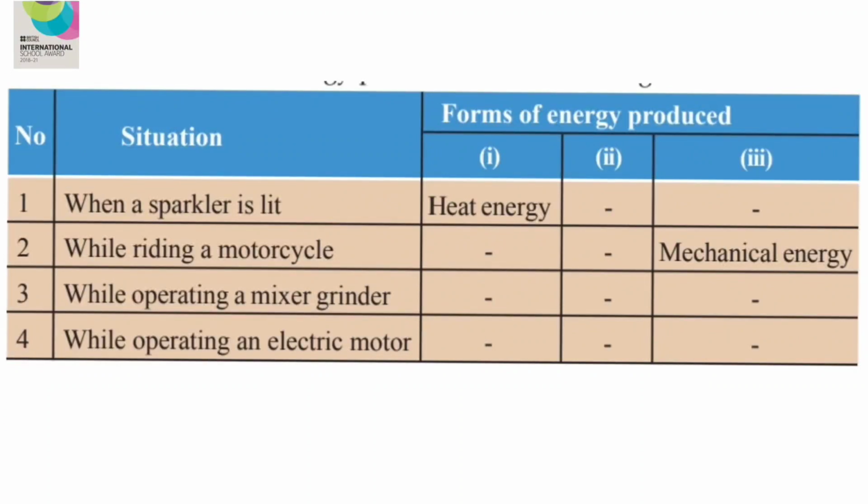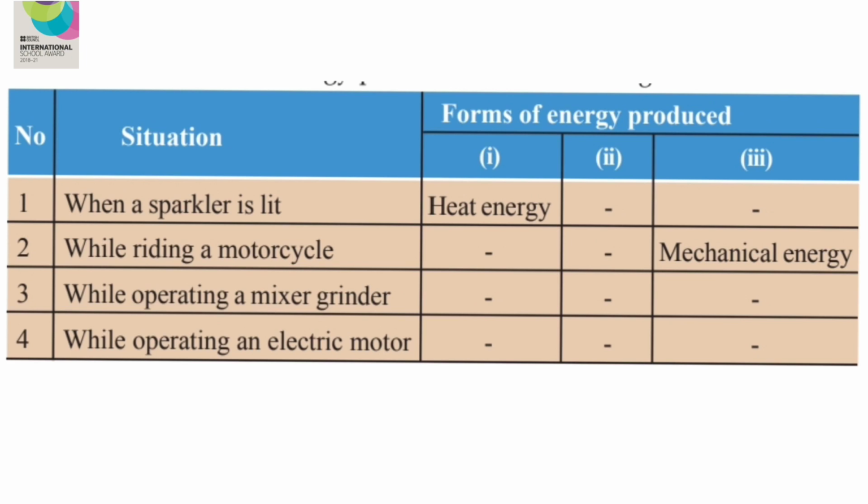Look at the table. The first situation is when a sparkler is lit, different forms of energies are produced. The first one they have given is heat energy. What will be the other energy forms? One is light energy and the other one is sound energy. We have already discussed that. Look at the second situation. While riding a motorcycle, three energy forms are produced. One is given in your textbook. That is mechanical energy. A bike moves. So that is mechanical energy.